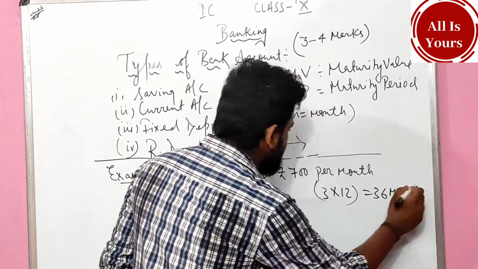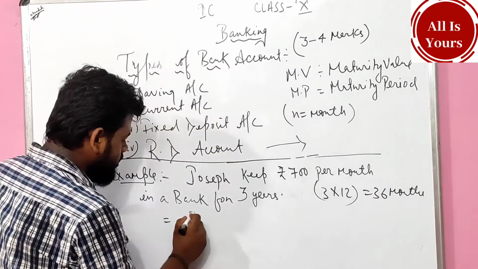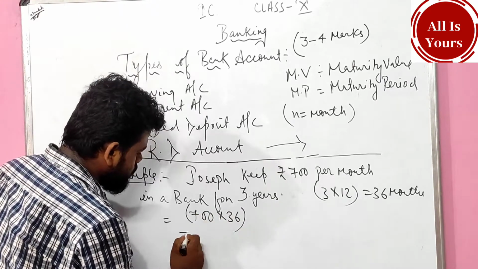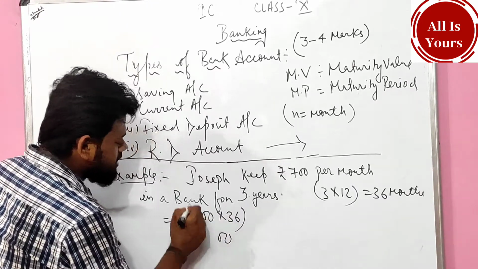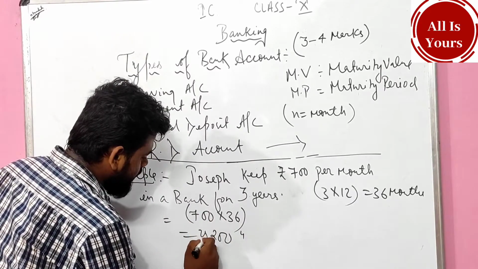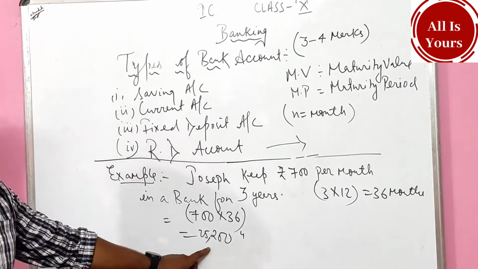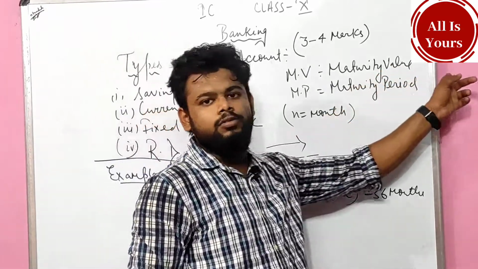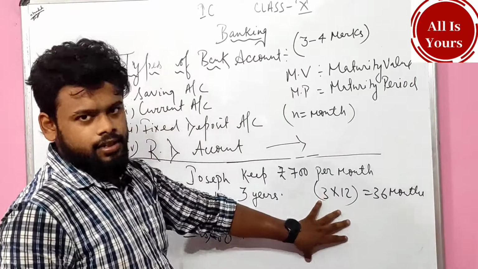So I can directly say 700 into 36. 6 7s are 42, 2 carry 4. 21 for 25. 25,200.